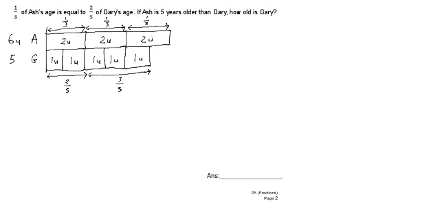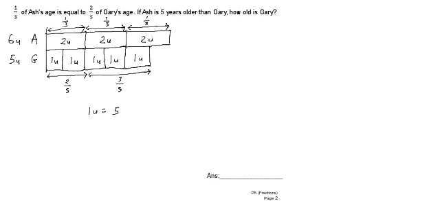And now, they say that Ash is 5 years older than Gary. So now it's actually older, right? Older. That means Ash 6 units, Gary 5 units. We need to use the difference. Okay, since Ash is 6 units, Gary is 5 units, we need to subtract, right? And the difference gives us 1 unit. 6 units minus 5 units. Okay, that gives you 5 years older.